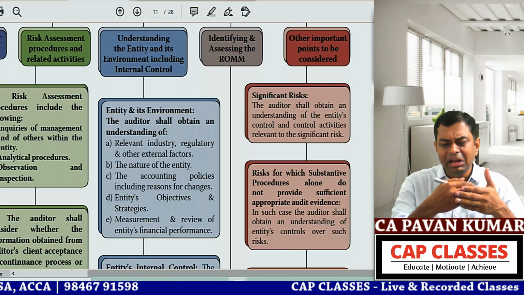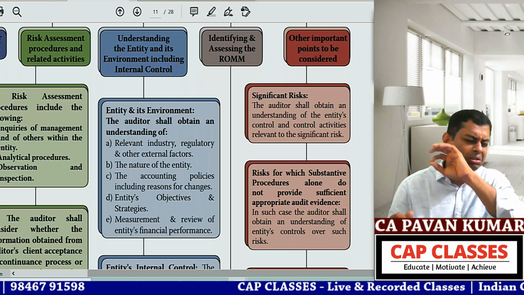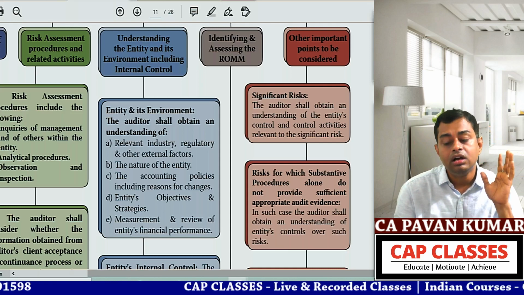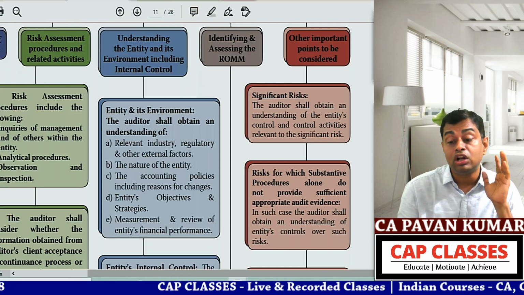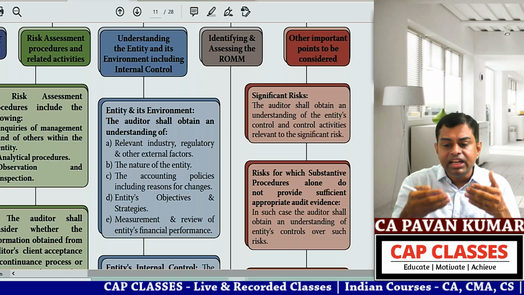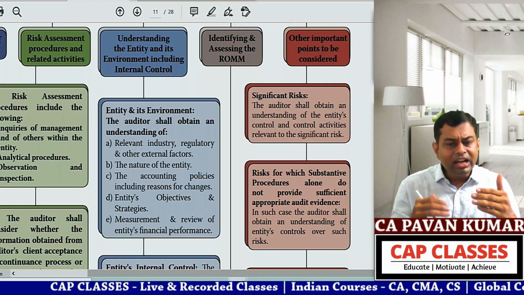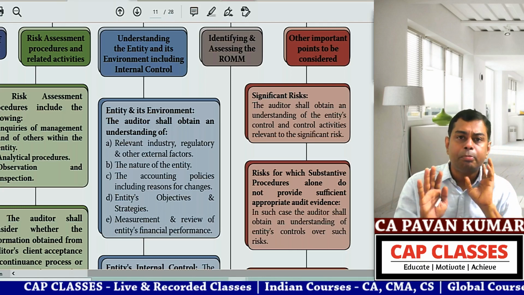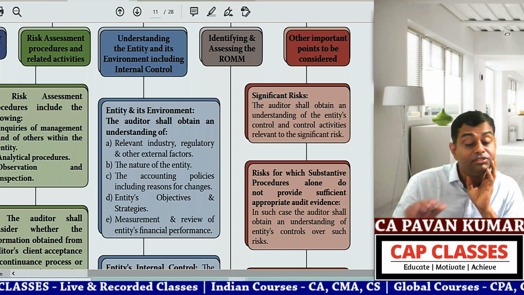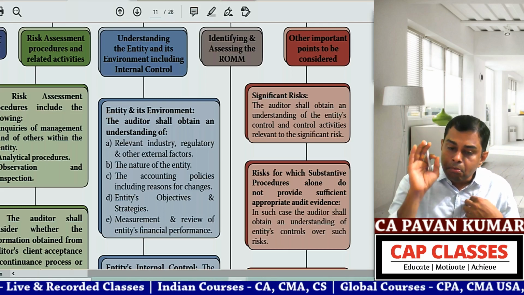Pawan sir, do I need to elaborate them? Do I need to write 4 pages about them? Beta, nothing is required. Just writing these 5 points is enough. Relevant answers are important, not the size of the answer. If you can explain this ABCDE in one or two sentences, you can do that. But if it comes to one side of an A4 page, that is more than enough for getting 4 or 5 marks. I'm serious.